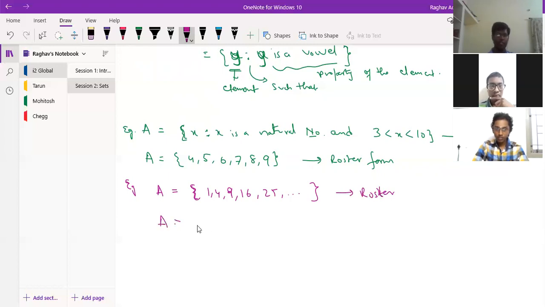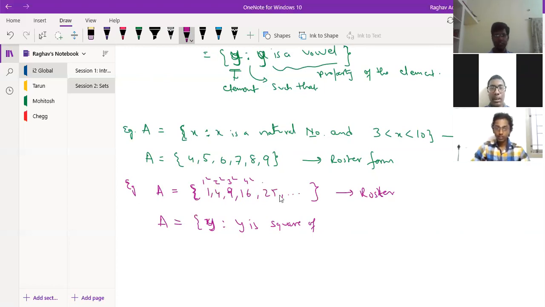Now, if someone asks me to write it in set builder form, how will I write? I will write it as A is equal to x, or in this case let me write it as y, such that y is square of. Because, if you observe carefully, what is the common property of all the elements? This is 1 square, this is 2 square, 3 square, 4 square, and so on. So y such that y is square of, and from where are my squares starting? 1, 2, 3, 4, 5, 6, like that it's going on.